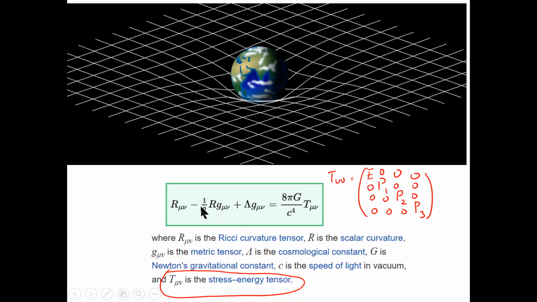The effect is going to be the distortion of space-time, right? The distortion of space-time can be captured by your curvature tensor and your scalar curvature. So R mu nu and R. And what kind of space can be imposed to study this curvature can be known by the metric tensor, right?